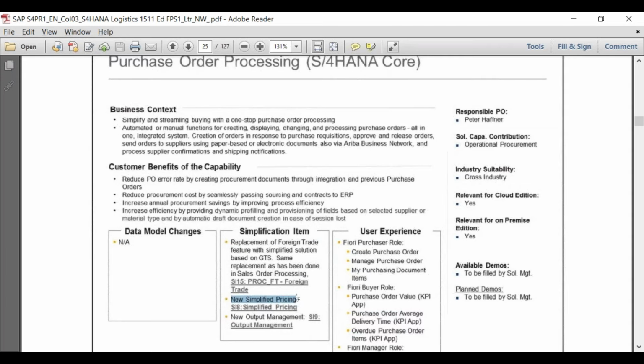New simplified pricing that we discussed. Simplified pricing means KONB has been replaced with PRCT underscore elements, and the number of accesses has been increased from 99 to 999. And there is new output management in place. All these things will come in detail later on.